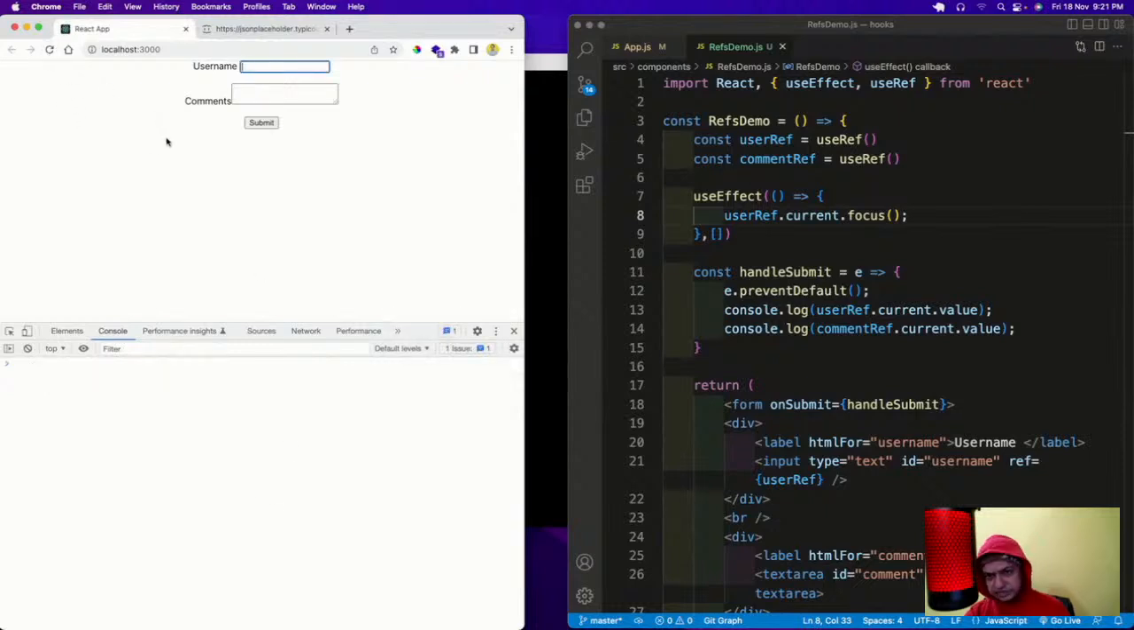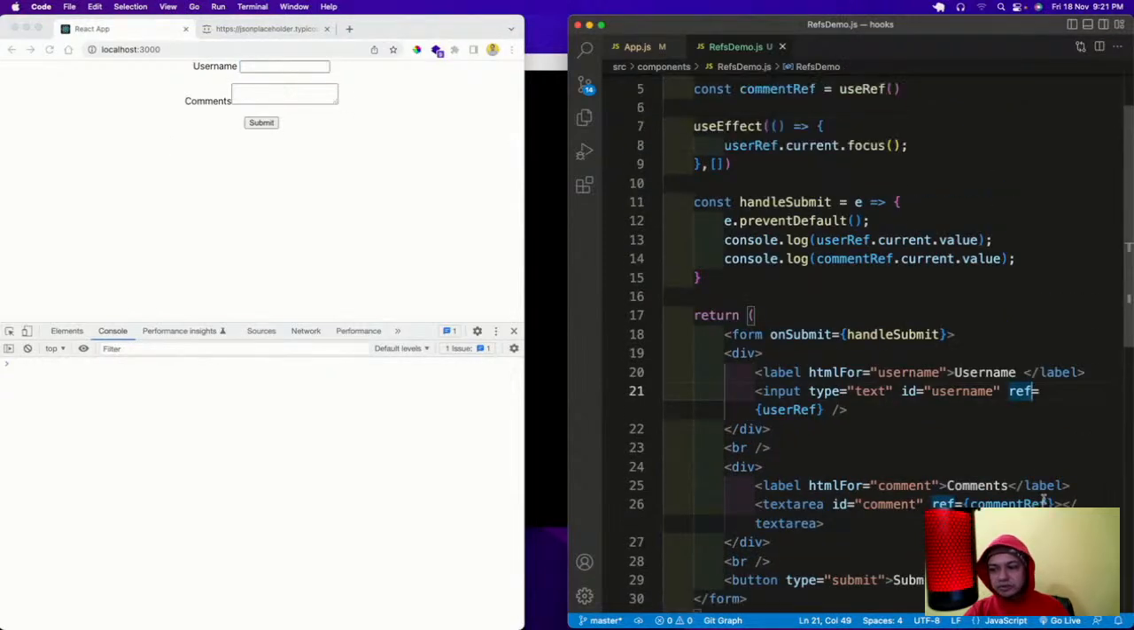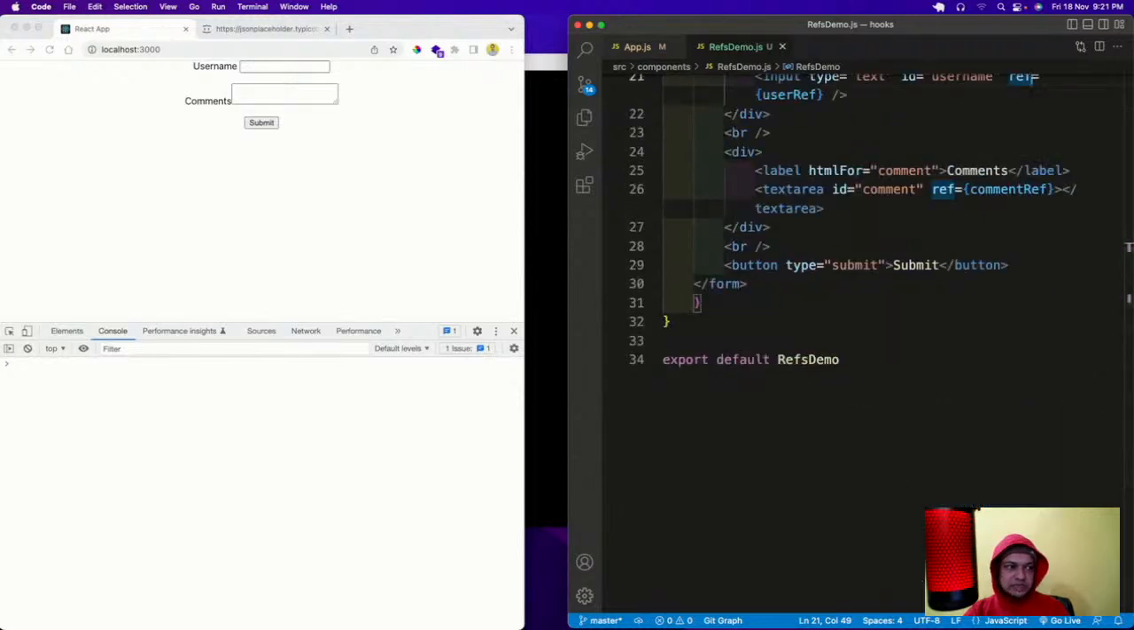So refs are used quite a lot in React. People like to use them because they're much easier than using a form directly. I can directly access it with this ref keyword. They are something you should always explore. And I think we've done everything.